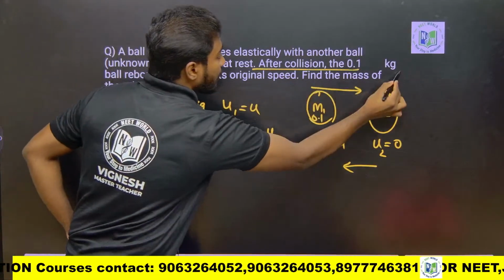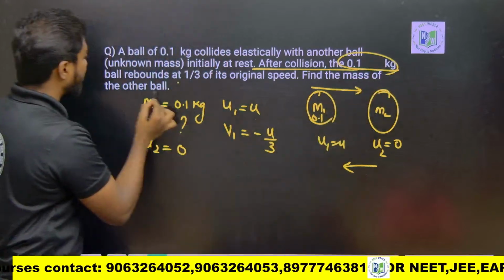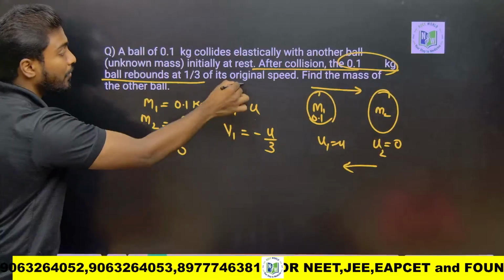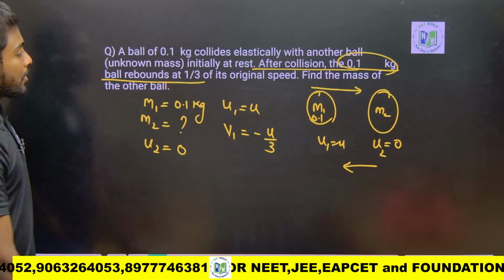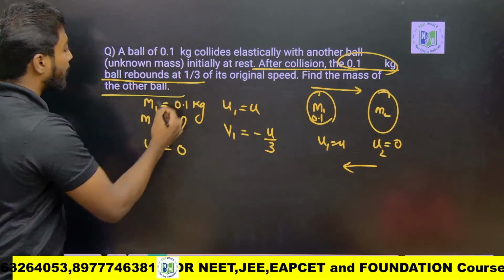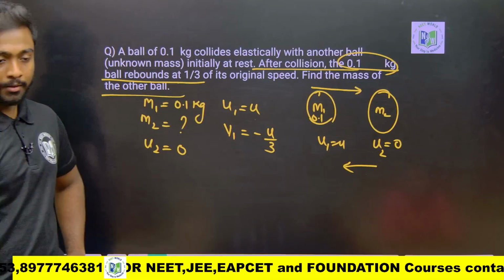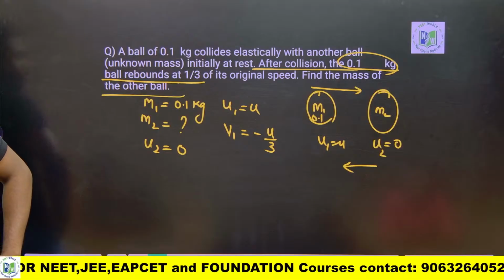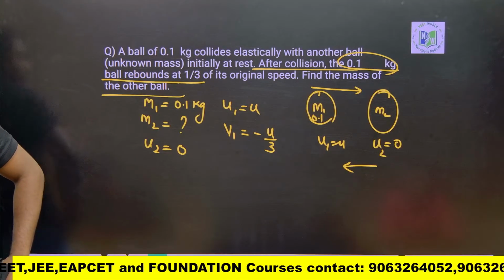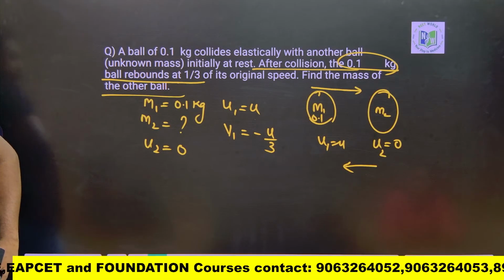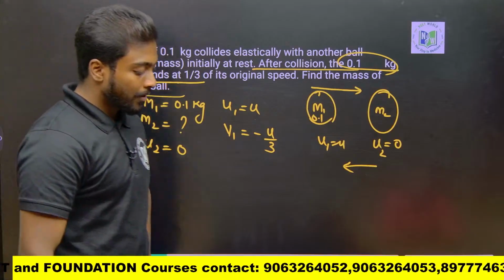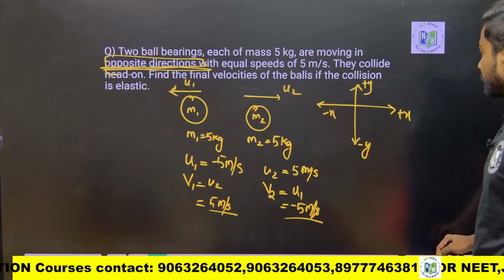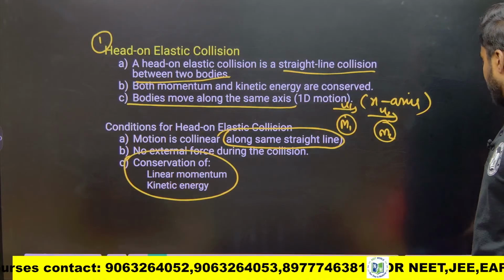After collision, the 0.1 kg mass ball rebounds at 1/3 of its original speed. Find the mass of the other ball. The other ball I need to find. So V1 is given, no? V1 is given. I can use this formula.